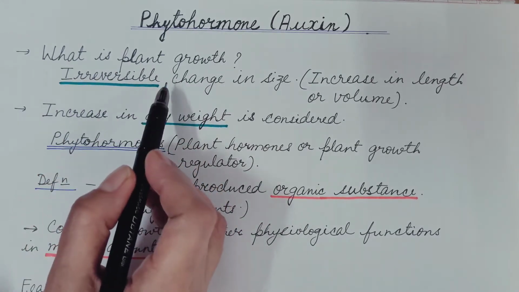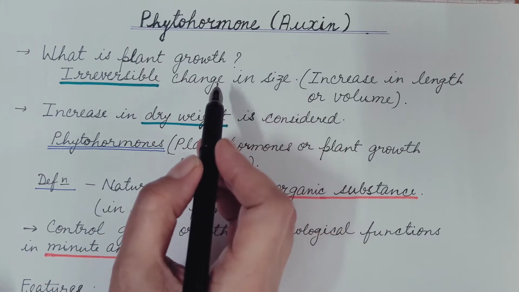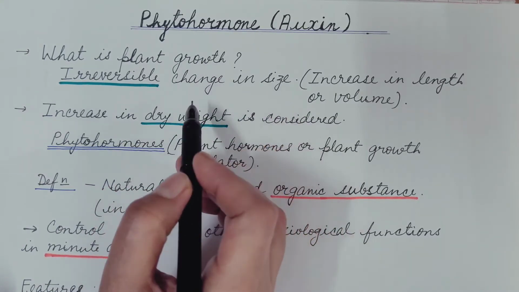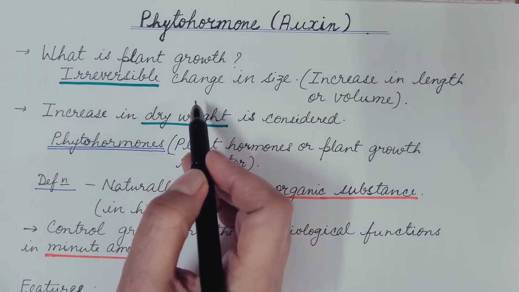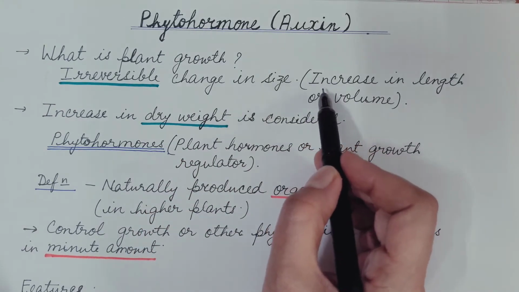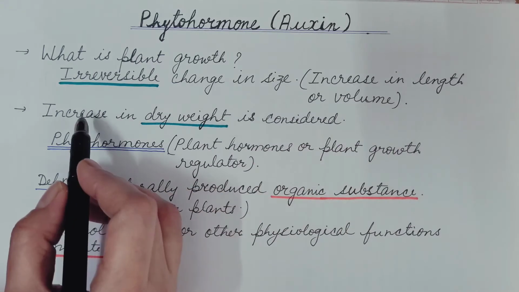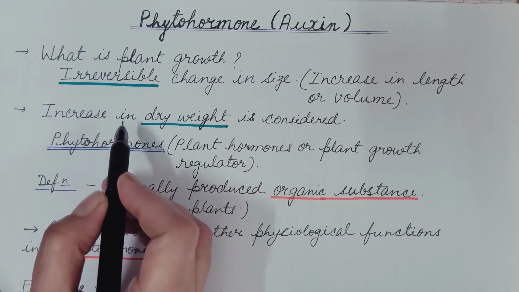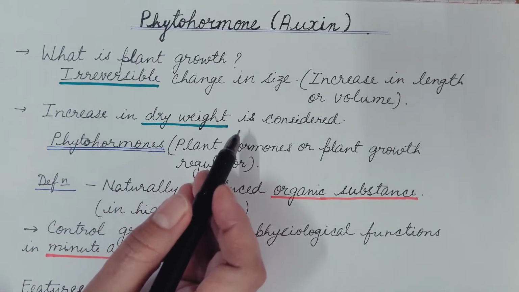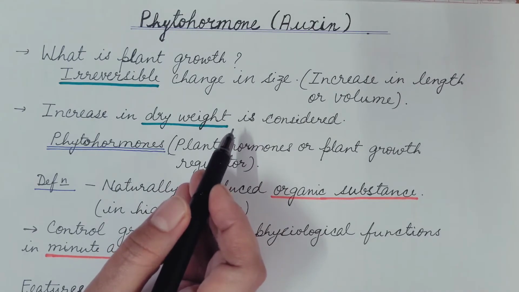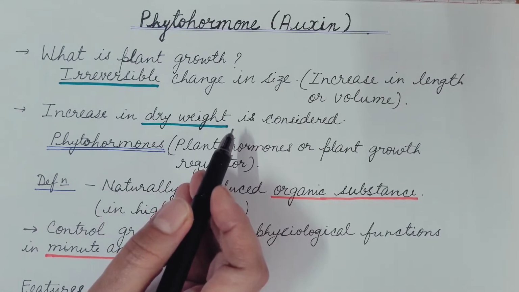It is an irreversible change in size. That means the change in size is permanent or it cannot be reversed. And this change in size may be an increase in length or volume. And this growth is considered as an increase in dry weight. Wet weight is not considered because it keeps on changing.